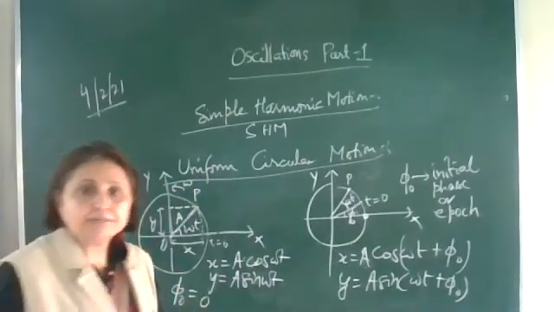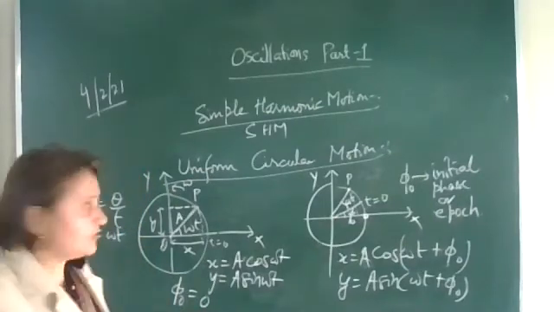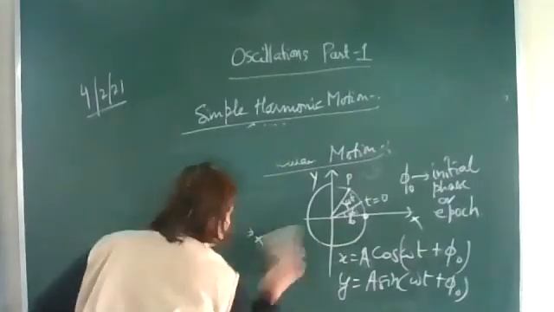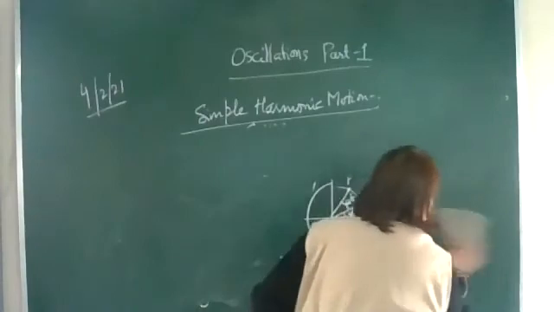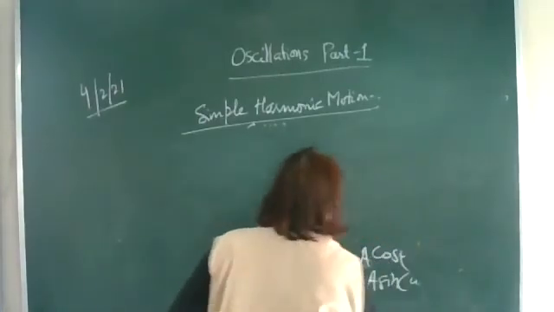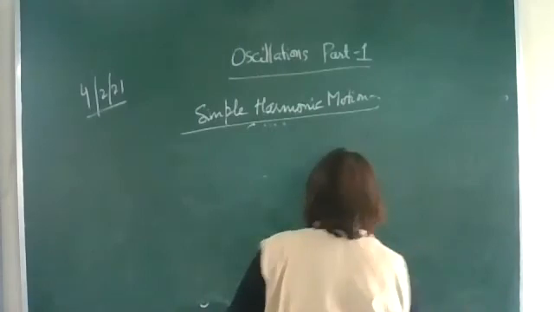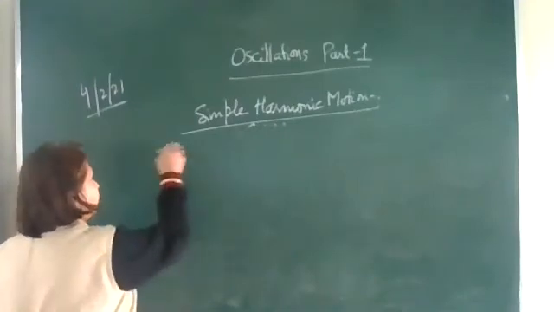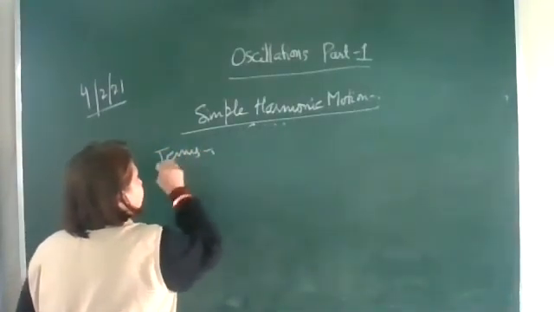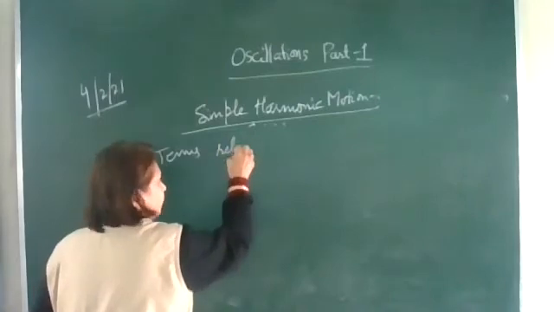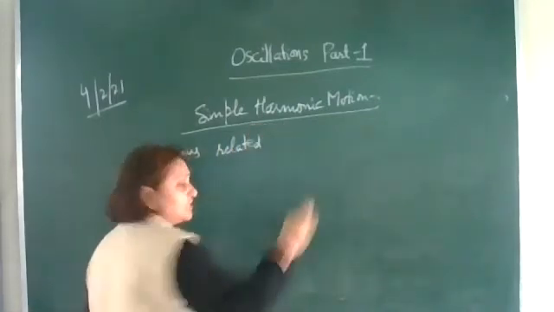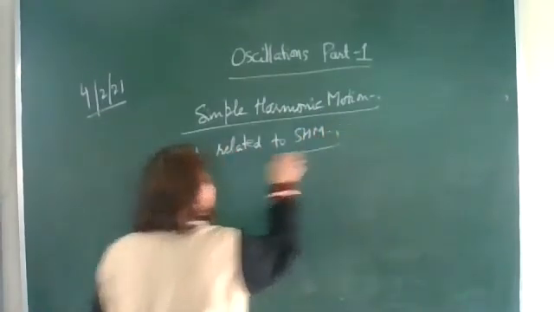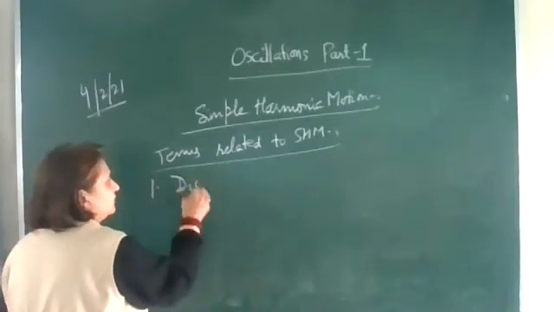Now some terms related to periodic motion, oscillating motion. Let's discuss some terms, and then we'll again come back to this displacement equation and find out the velocity and acceleration of the particle. First, let's discuss some terms related to SHM, simple harmonic motion, which is oscillating. The first one is displacement.